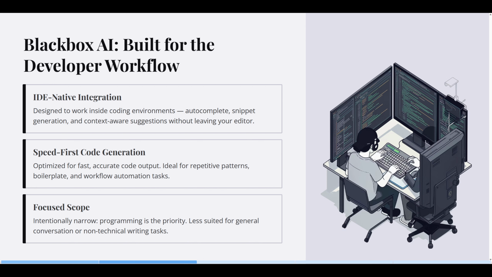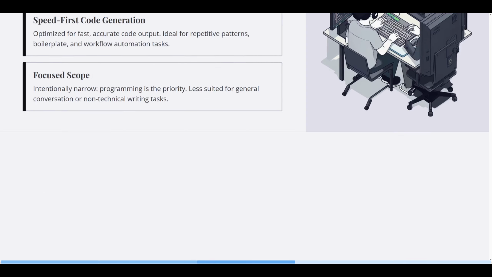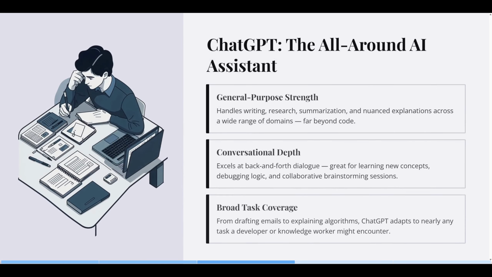Now, ChatGPT is a general-purpose AI assistant that shines across many kinds of work. It's strong for writing and editing, research synthesis, clear explanations, and coding help when you need reasoning, context, or step-by-step guidance. The conversational experience is a major advantage. You can ask for clarifications, iterate on drafts, and explore alternatives naturally.